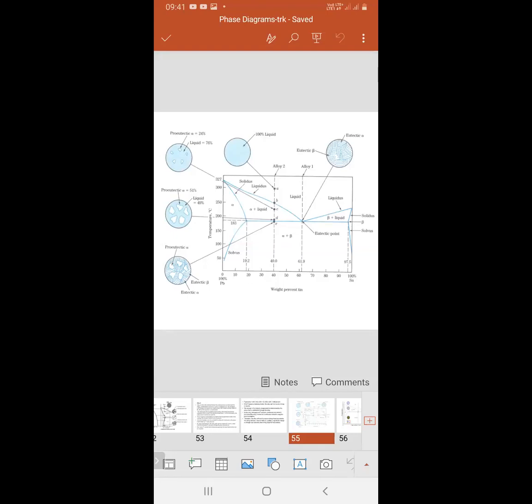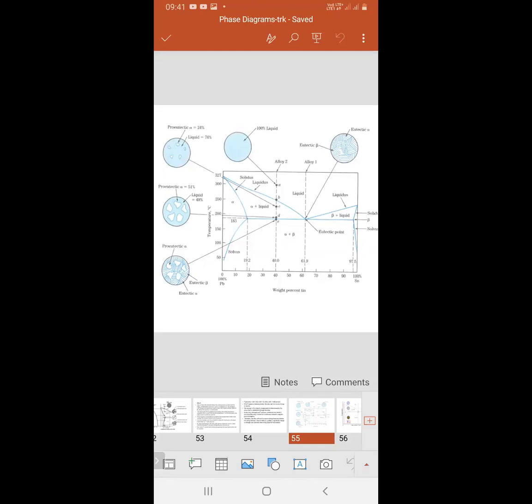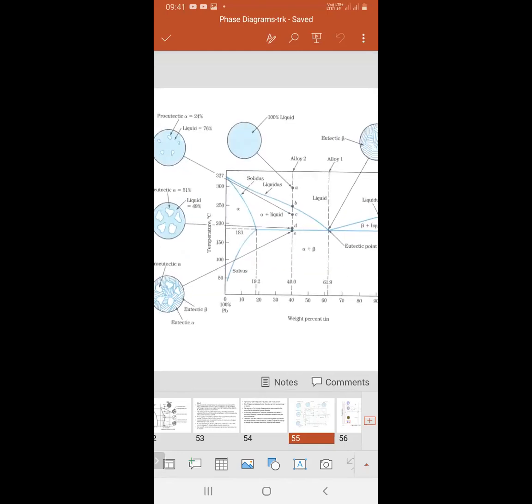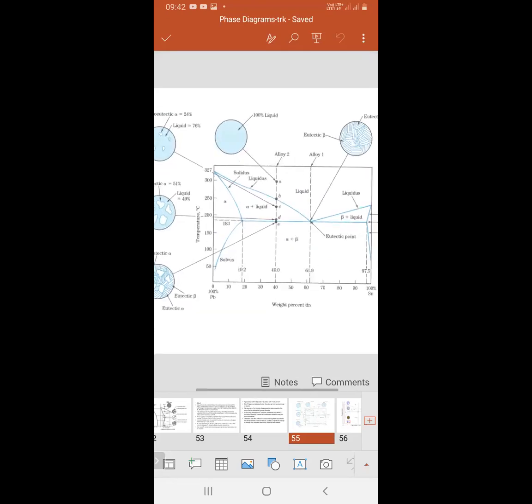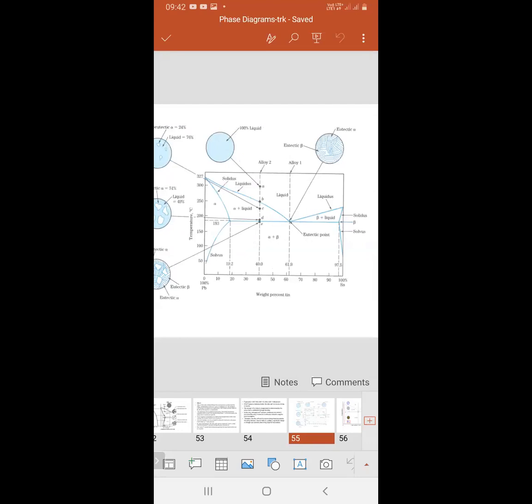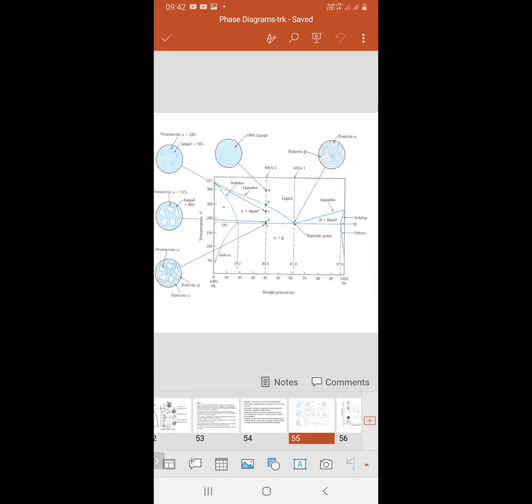Here, two metals, lead and tin. Suppose we take A as lead and B as tin. At the starting, on the left side, lead is 100% pure. On the right side, tin is 100% pure. Then, the same way as you discussed previously, when you heat up to the melting point temperature, the melting point temperatures of the two metals are given here.